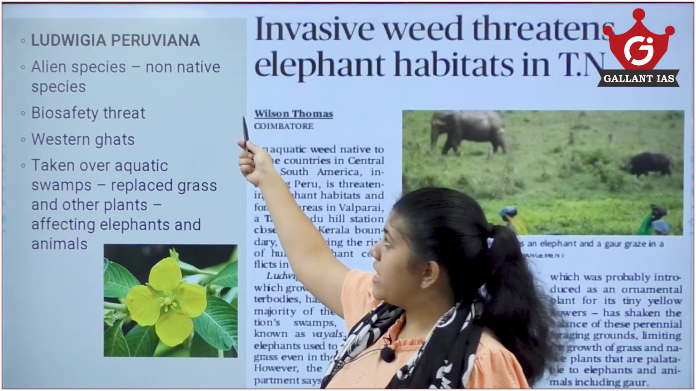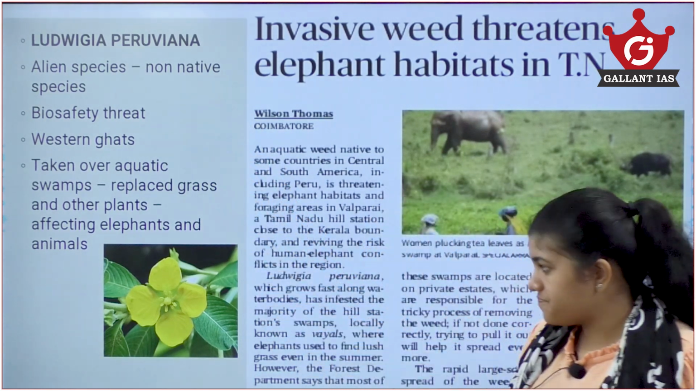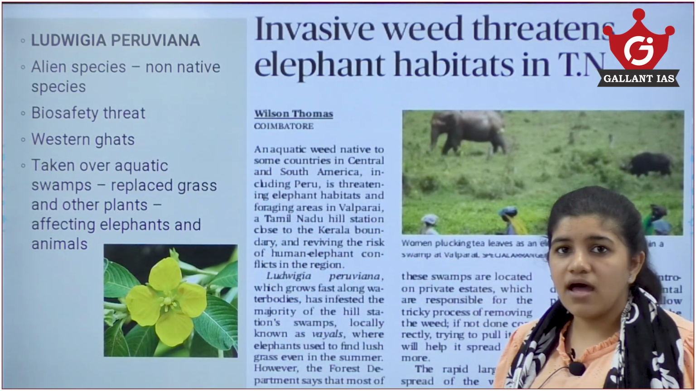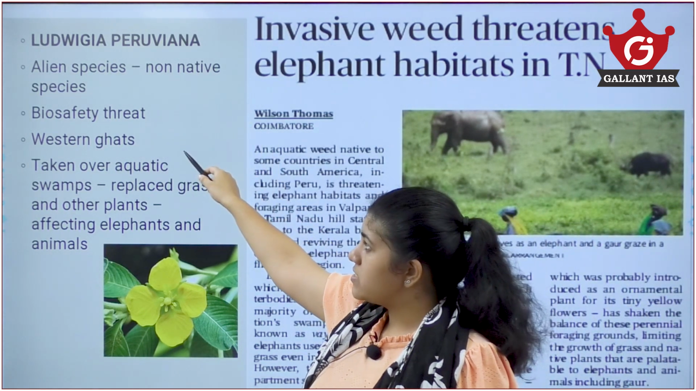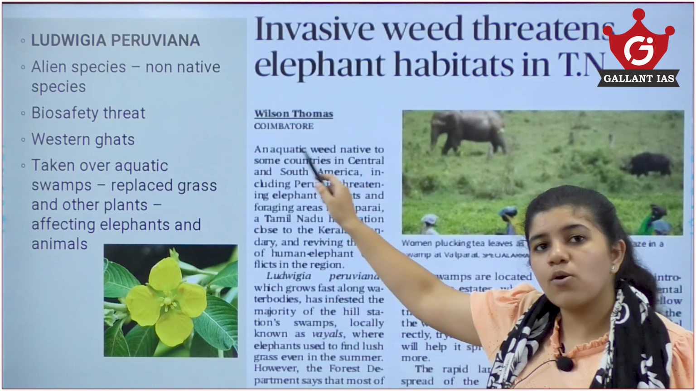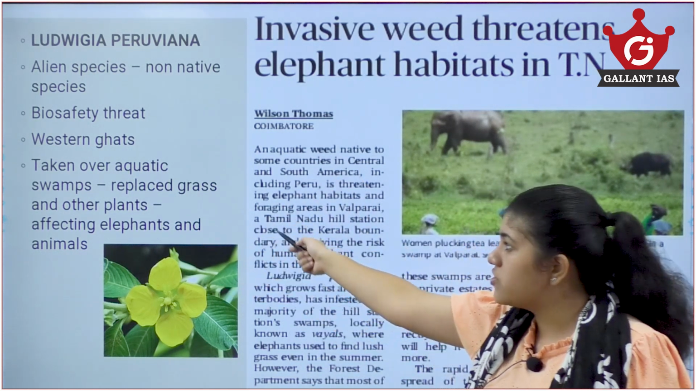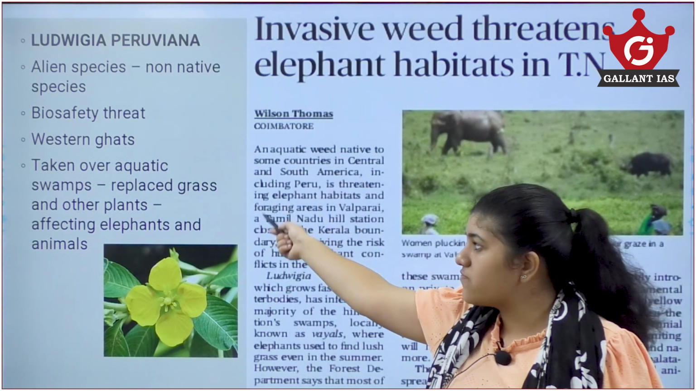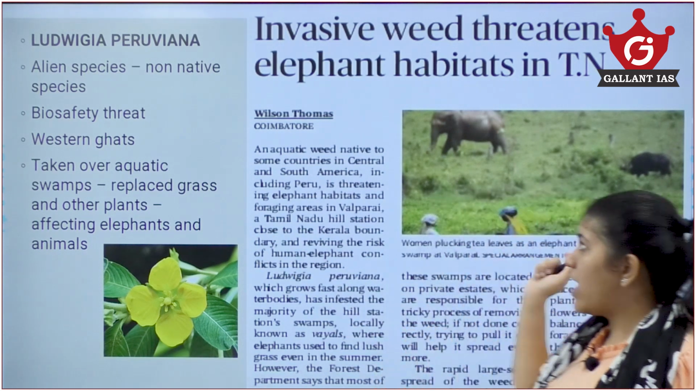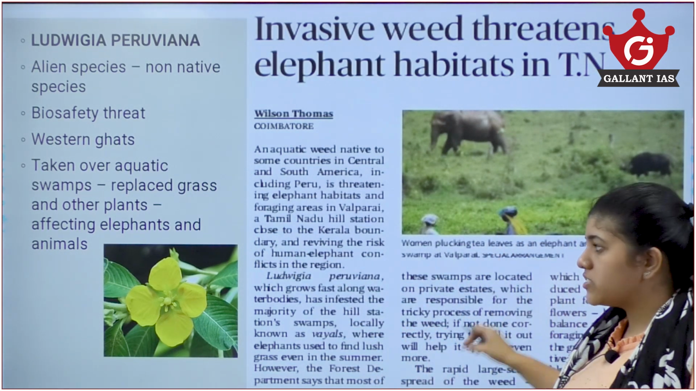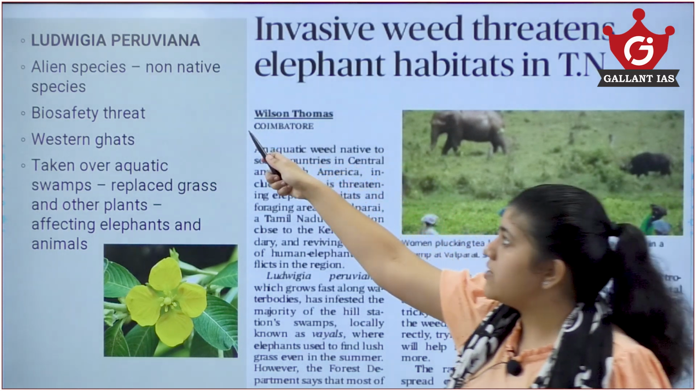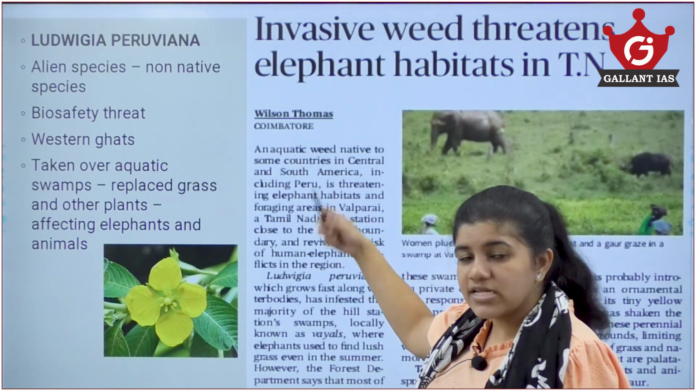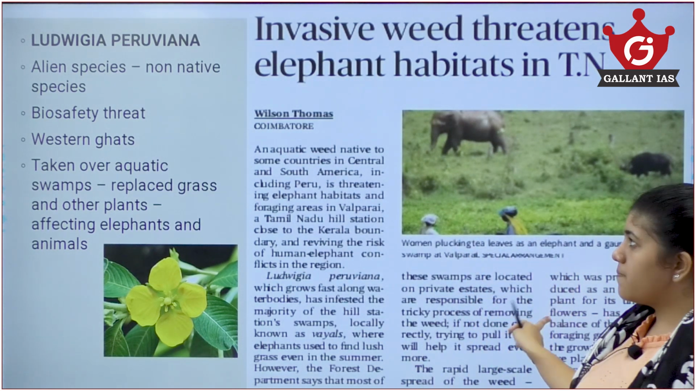Now, this is an alien species that has come from Central America. It poses a biosafety threat and has taken over large areas of the Western Ghats, reducing the population of grass and other plants and affecting our animals. So, that is what is mentioned in this news. You might get a question in prelims like this, on this invasive species, what it affects, and where it comes from could also be asked.